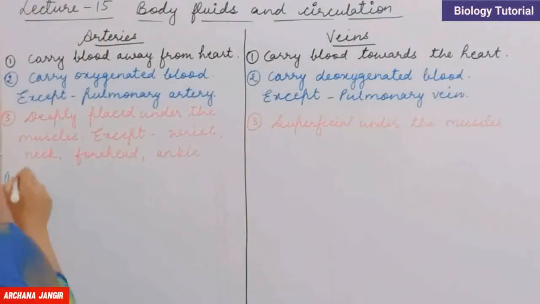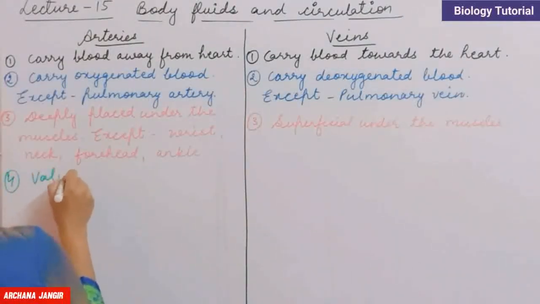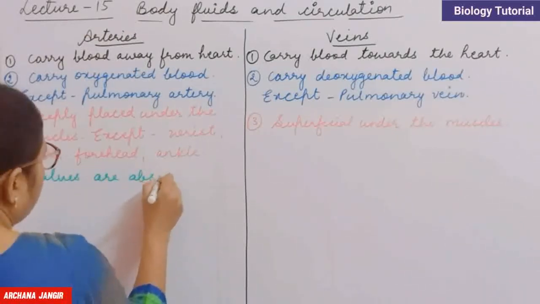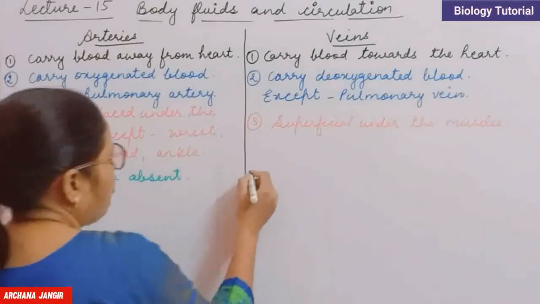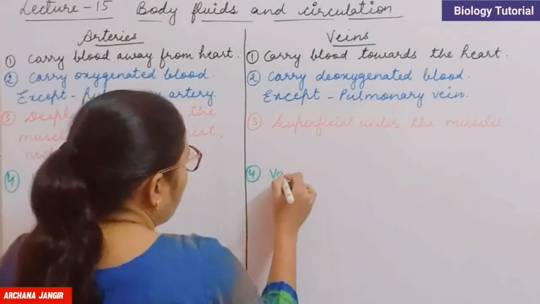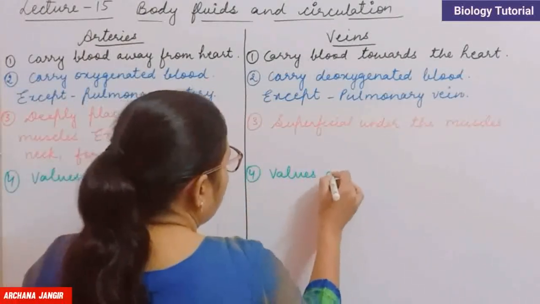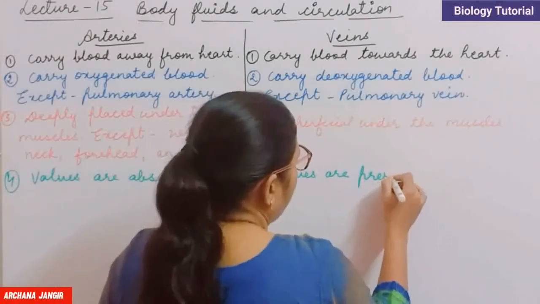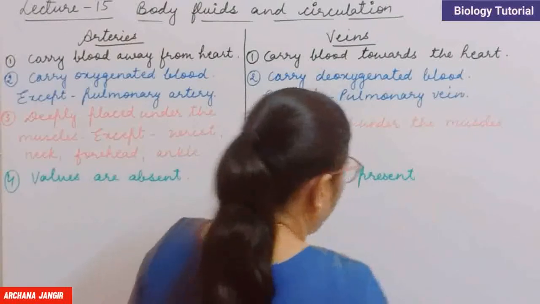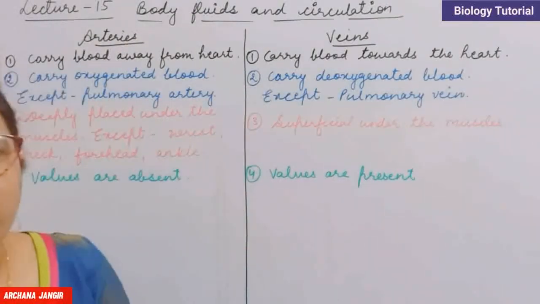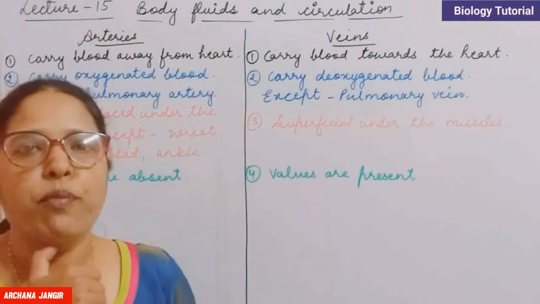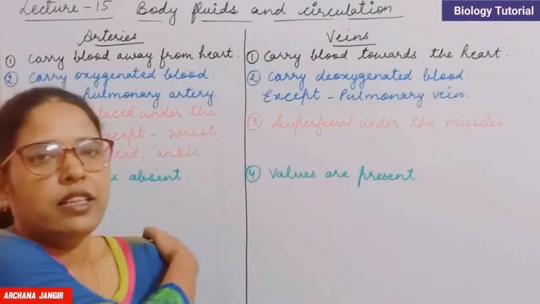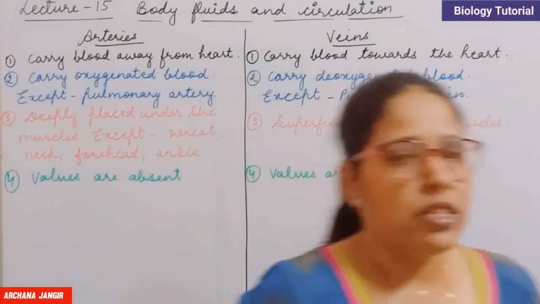Valves are absent in case of arteries, and in case of veins, valves are present. Valves are the structures which prevent backflow of blood or which are helpful in the unidirectional flow of blood. That's why the valves are present in veins and they are absent in arteries.